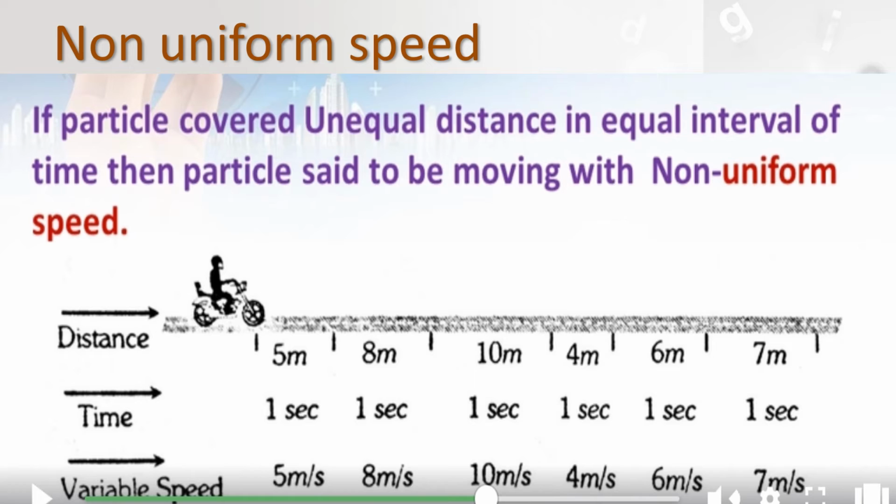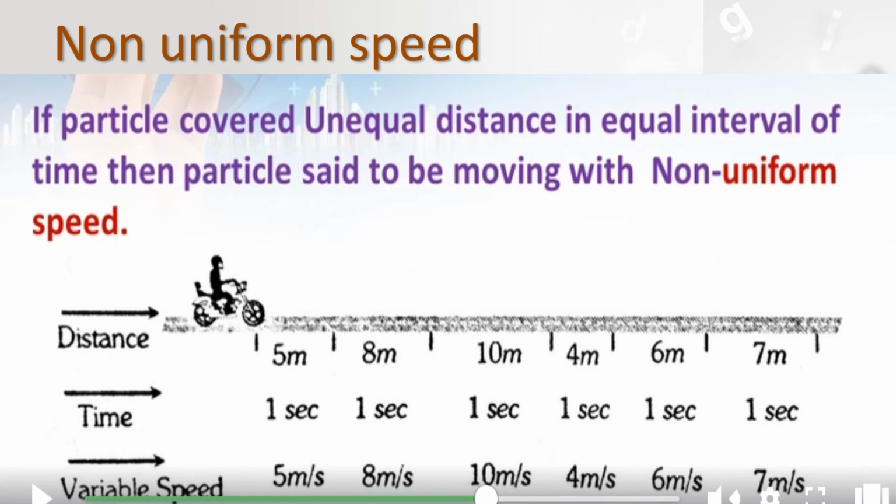In the first second what is the speed? 5 meter per second, and in the next second 8 meter per second, and in the next second 10 meter per second. So the distance varies, children. When it starts it is slow, after that faster, next even faster, and then if there is a traffic signal the bike stops, and again it moves slow, and again it gets speed. So if it moves unequal distance in equal interval of time, that is non-uniform motion.